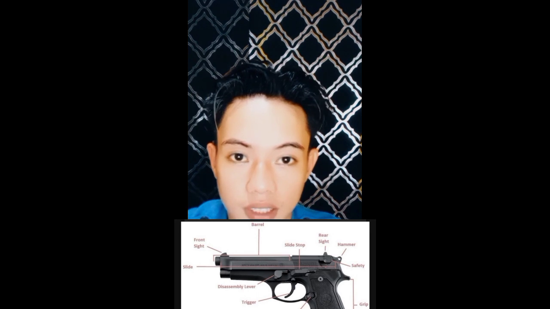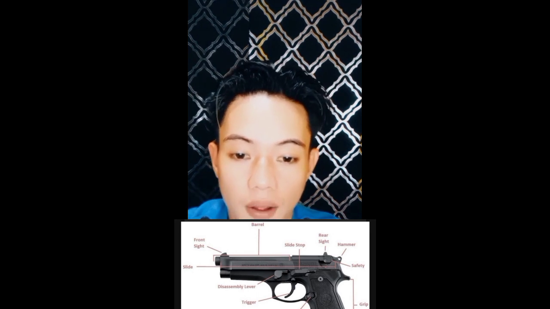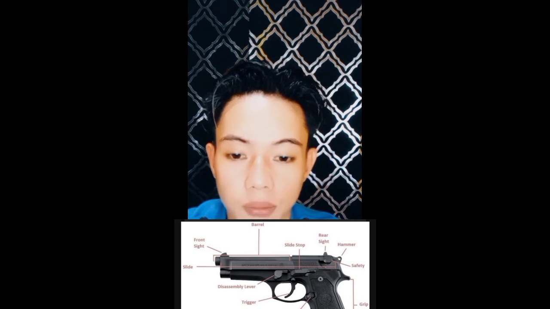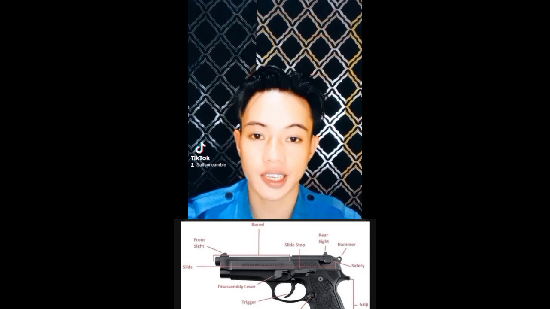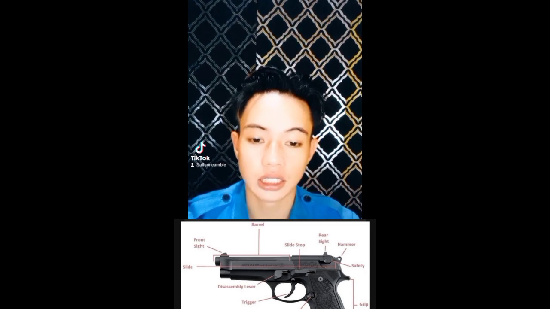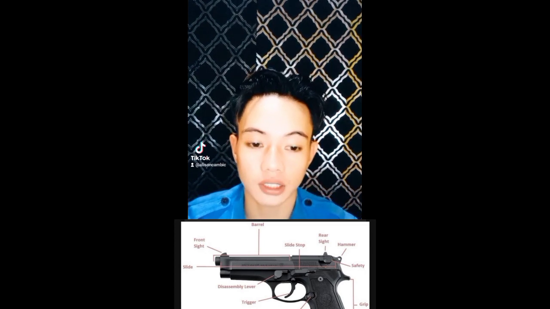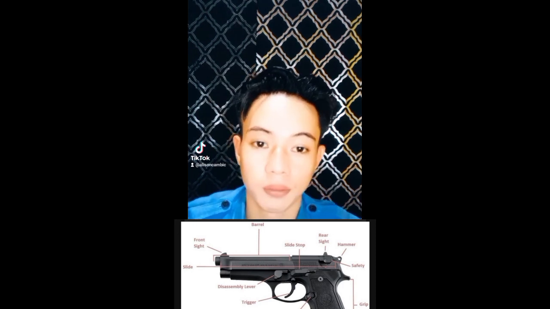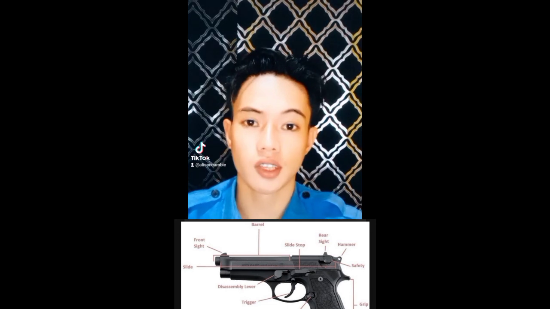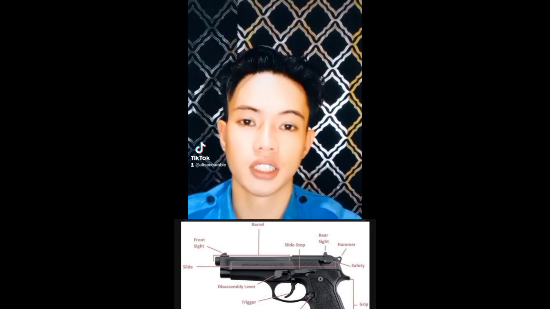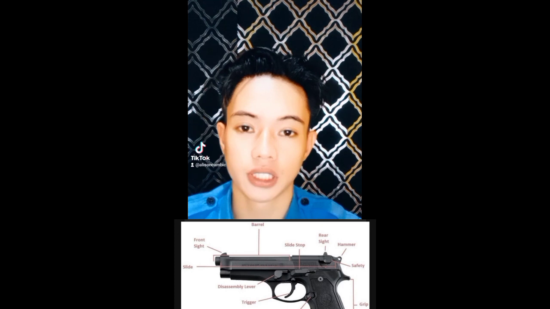Next is the disassembly lever. It is pivotably mounted to the firearm and engageable with the slide. Last is the trigger. A trigger is the mechanism that actuates the firing sequence of the firearm. Now let's move to the advantages and disadvantages of the pistol.